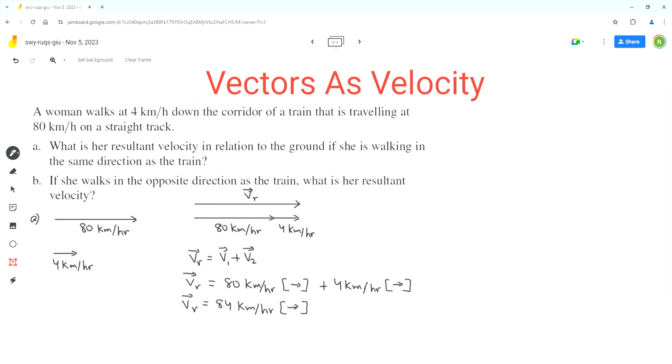Now we can analyze part B. So if she walks in the opposite direction as the train, what is her resultant velocity? So in order to find the resultant velocity, we should arrange the vectors in tip to tail format. So the train is moving to the right.